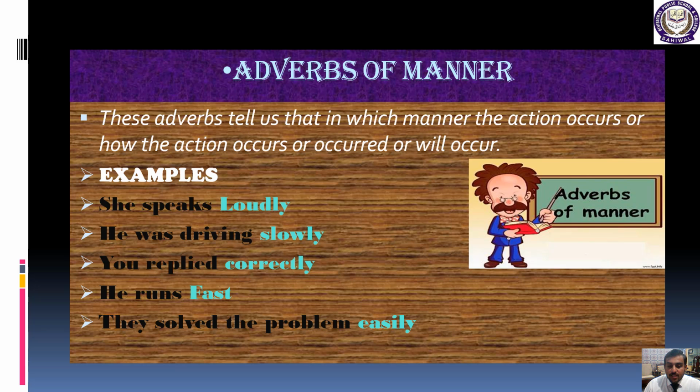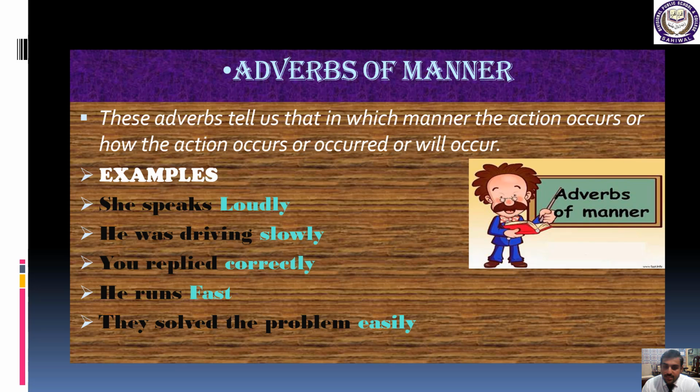Okay. Now the next sentence: you replied correctly. Again, the highlighted word tells us the manner, and the manner was correctly. So this is the quality of adverbs of manner. Again, another sentence: he runs fast. Fast tells us about the manner, how he runs. And the last sentence: they solved the problem easily. Again, the word easily describes the manner of the sentence, how they solved the problem. They solved the problem easily.